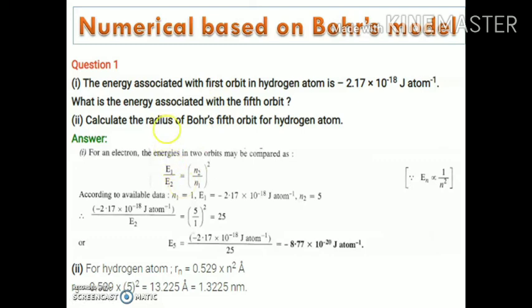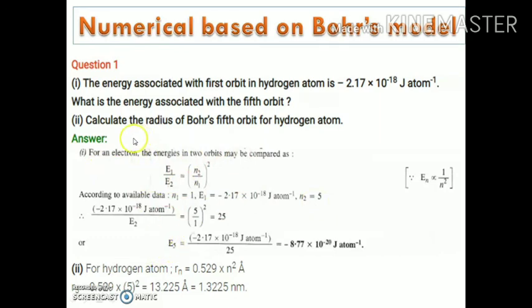You have to find the energy of the fifth orbit. It means E1 over E5, where E5 is represented by E2 here, is equal to n2² over n1², where n1 is 1, E1 is given to you, and the n2 value is 5. When you put all these values, you will get the value of E5.